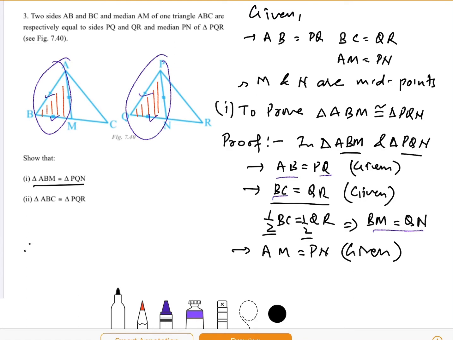Therefore, by SSS, triangle ABM is congruent to triangle PQN. Okay, so first bit is proved.